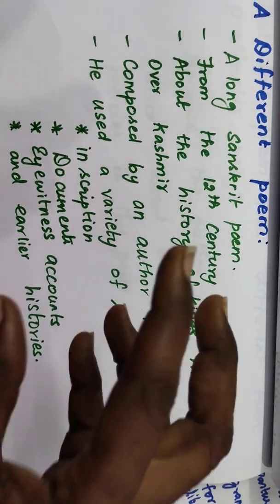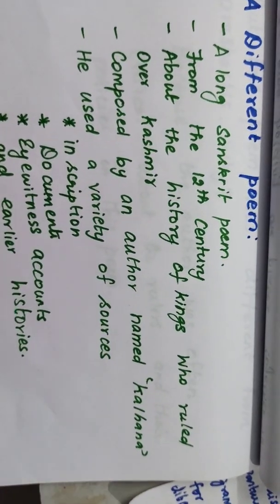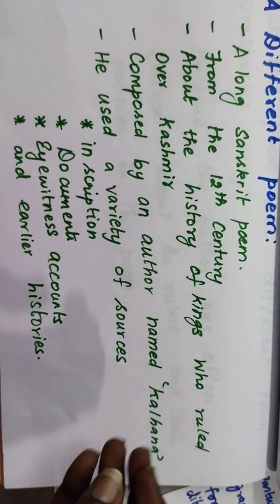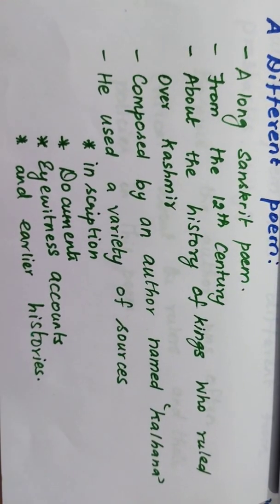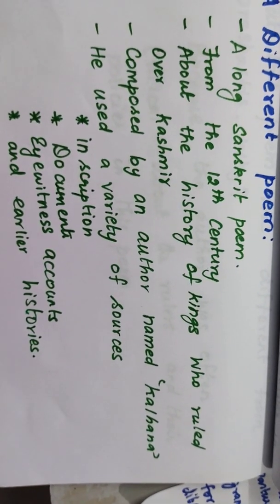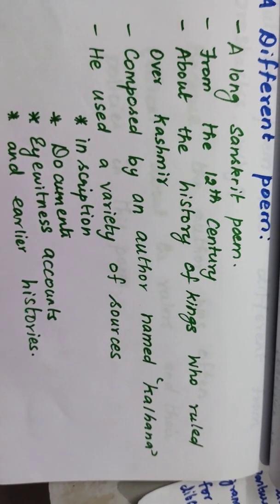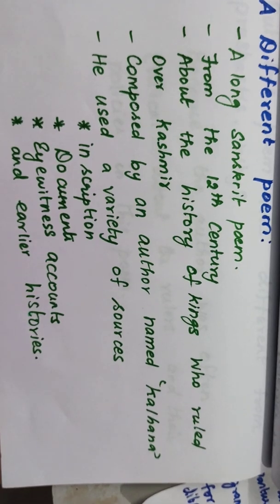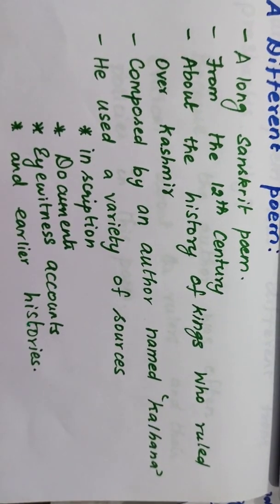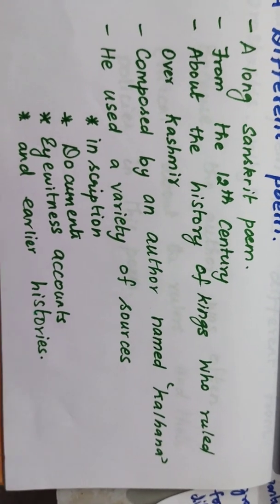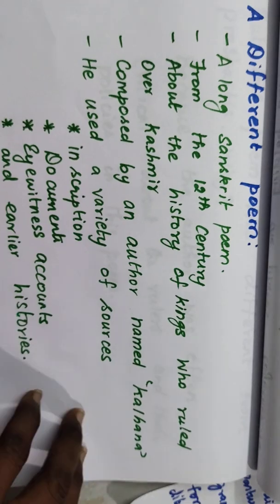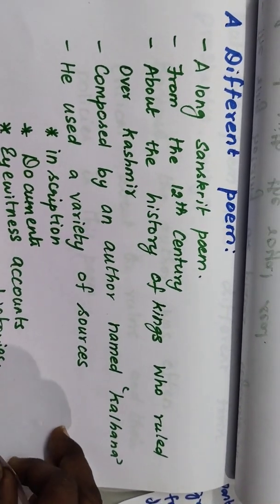So what are the things they used as sources for writing the poem? Inscriptions. They used the documents. They used the eyewitness accounts. For example, if the ruler has won the war in a certain place, that will be the eyewitness: in my view, it happened. Like that, and you can write about the earlier history as well.